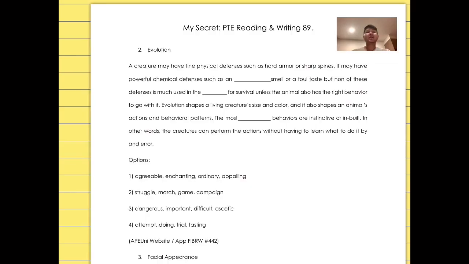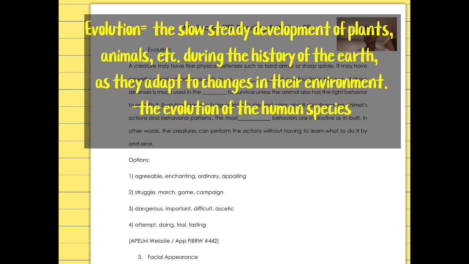The title today is Evolution. First, what is evolution? Evolution is the slow, steady development of plants, animals, etc. during the history of the earth as they adapt to changes in their environment. So this is the definition of evolution, which is the title of our reading today.